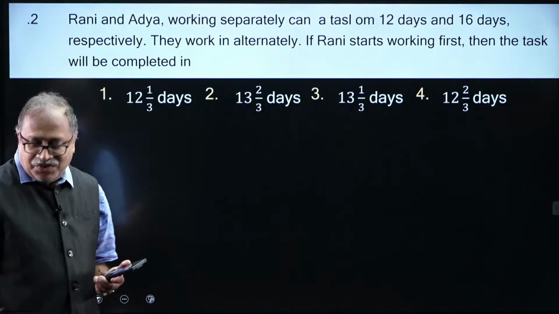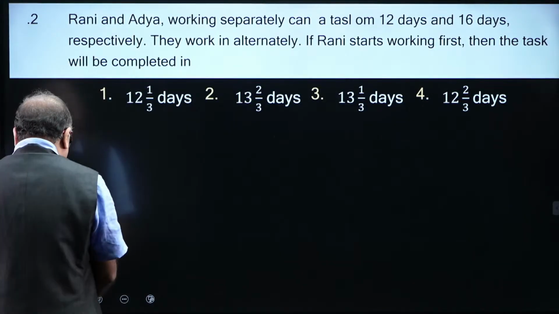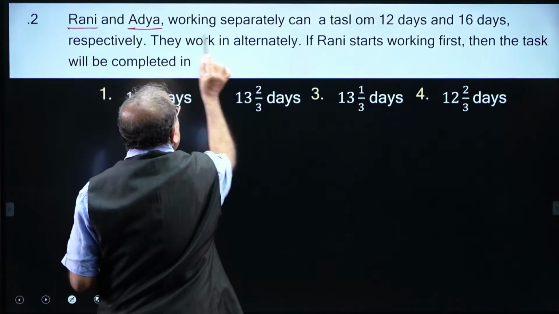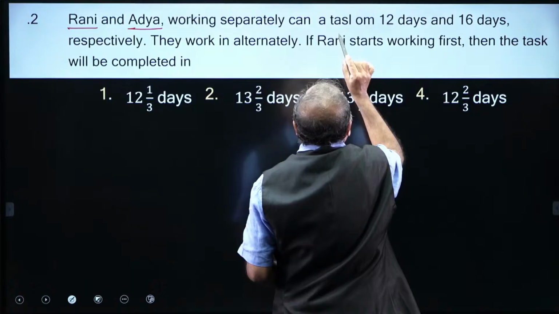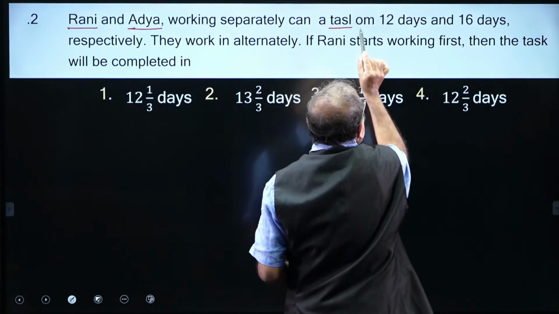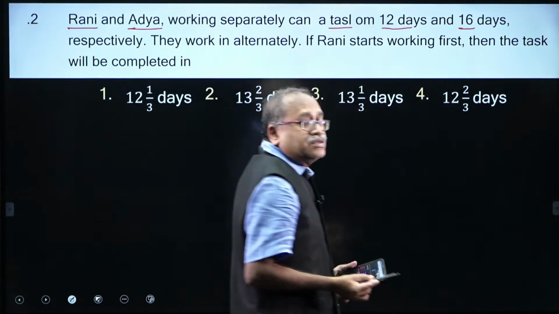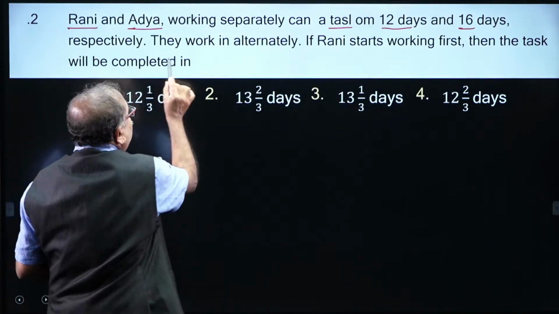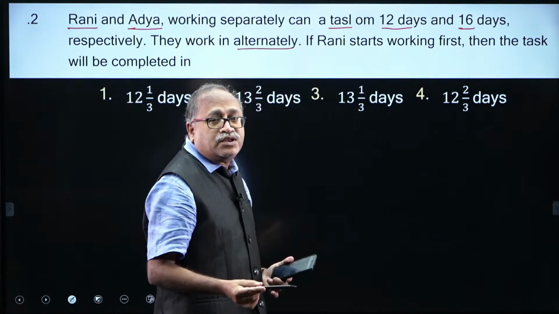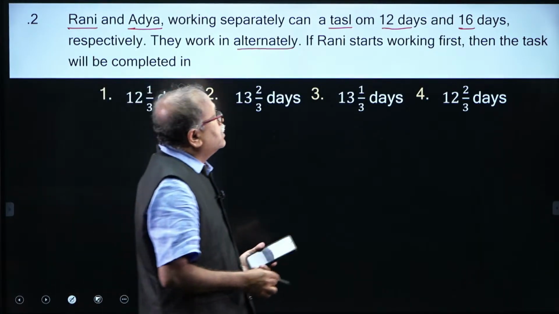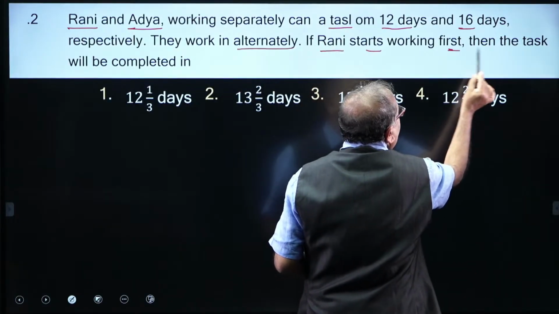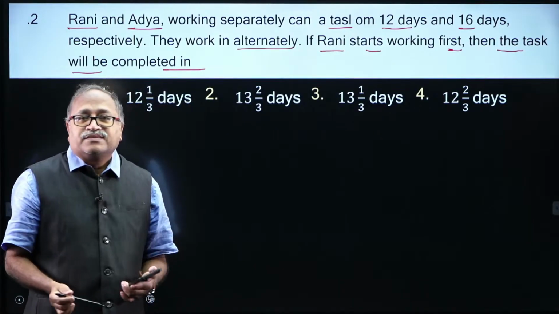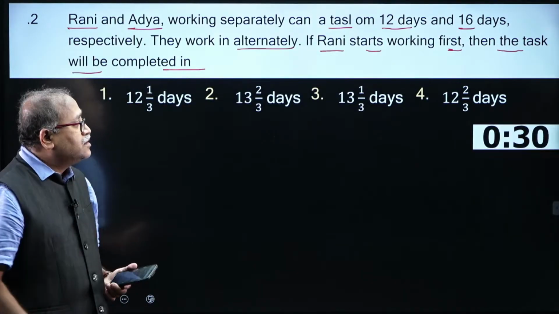I am giving the next question to you over here, and let me read it out. Rani and Aditya, working separately, can do a task in 12 days and 16 days. Rani in 12 days, Aditya in 16 days. They work alternatively. You know that the question of alternate days comes very frequently. Rani starts the work first, and then the task will be completed in how many days? Come on, you can take your 30 seconds. This is your time.